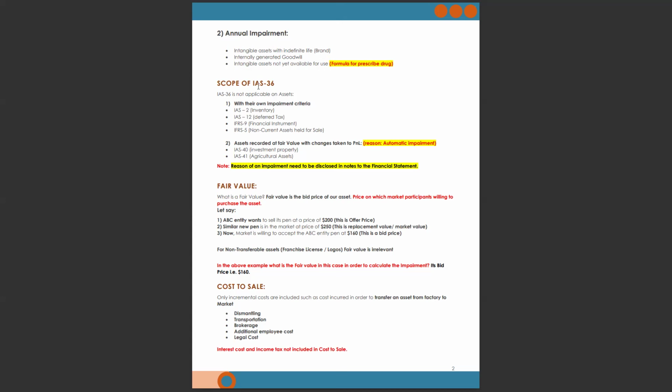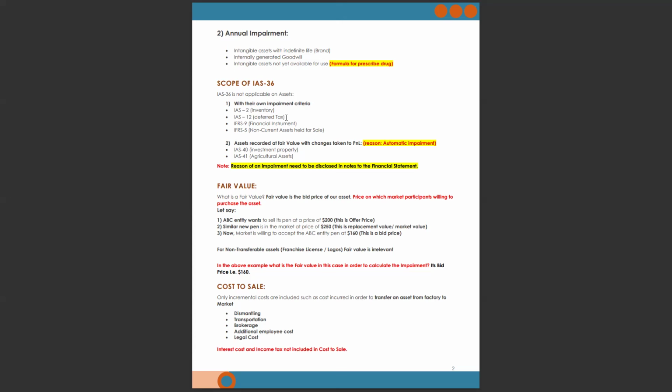Now there is the scope of IAS 36. It is very important. IAS 36 is not applicable on assets which have their own impairment criteria. IAS 2 inventory: in inventory, we record inventory at the lower of cost or NRV. So in IAS 2, we never book impairment as per IAS 36, because inventory has its own standard, which is IAS 2, lower of cost or NRV. IAS 12 deferred tax.